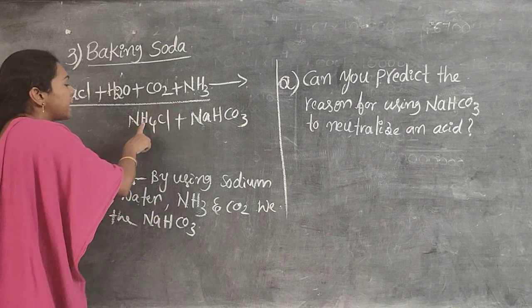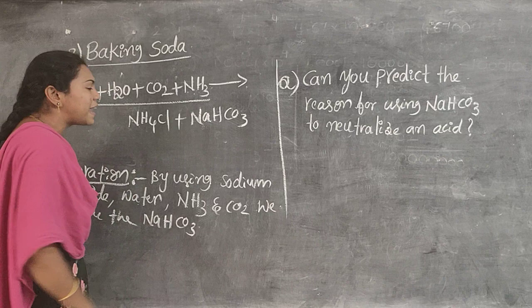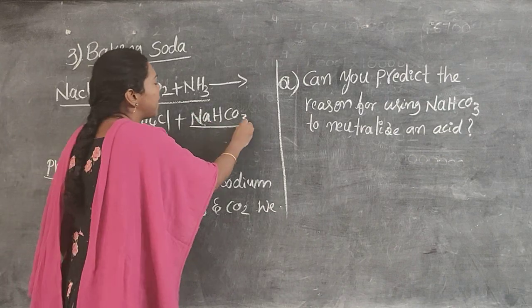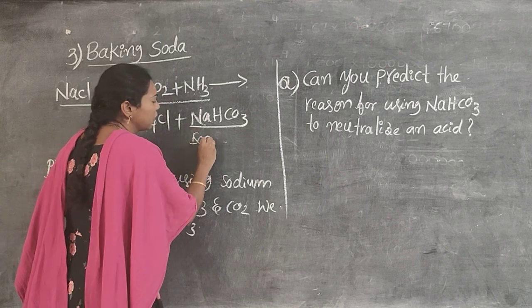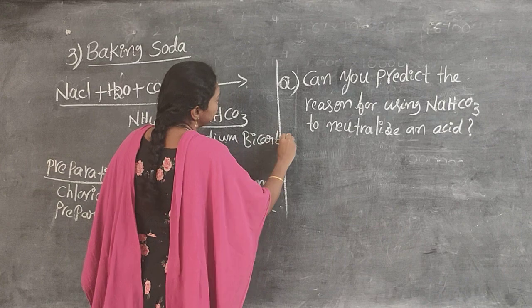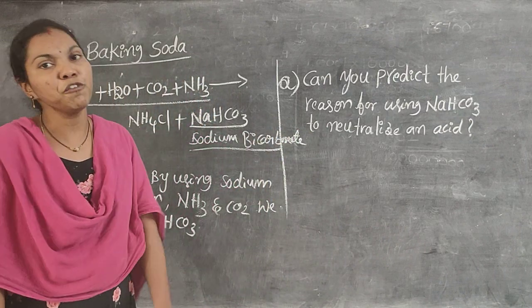That's why ammonia is eliminated as ammonium chloride, and the remaining sodium, water and carbon dioxide react together to form sodium bicarbonate. This is the preparation of baking soda.